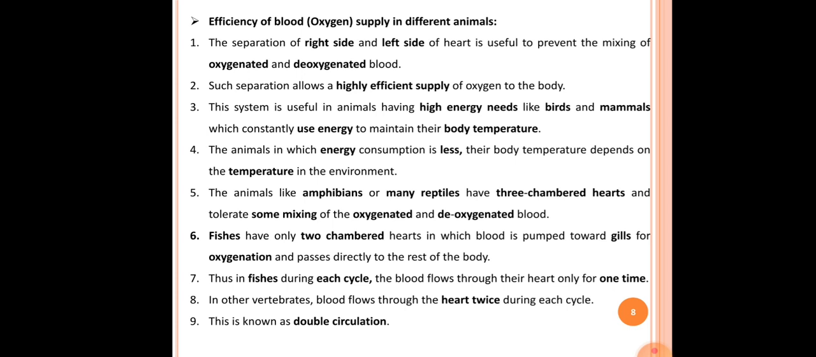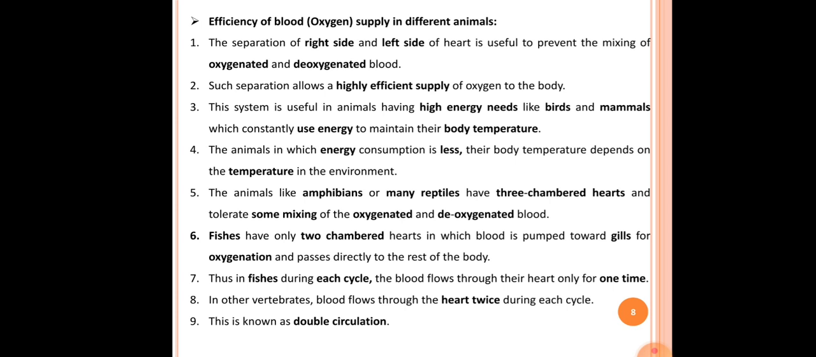After that, the fifth point here is the animals like amphibians or many reptiles have three-chambered heart and tolerate some mixing of oxygenated and deoxygenated blood. Amphibians and reptiles are cold-blooded animals, so they have a three-chambered heart, and because of the presence of the three-chambered heart, some amount of mixing of oxygenated and deoxygenated blood gets tolerated.